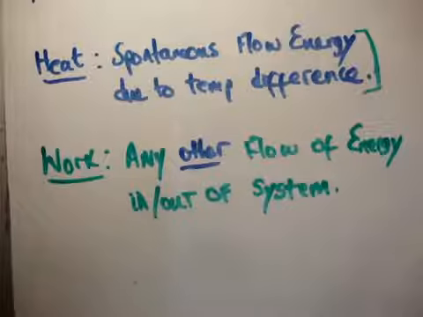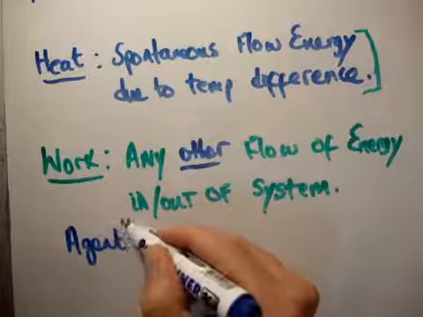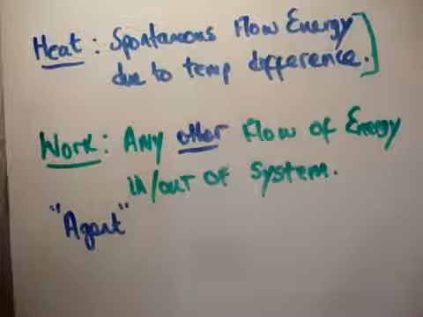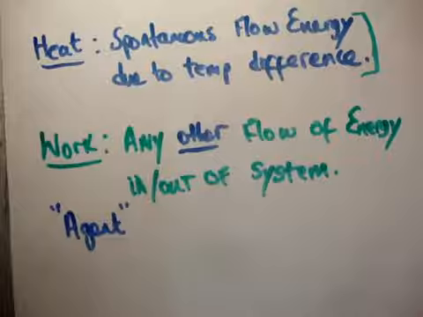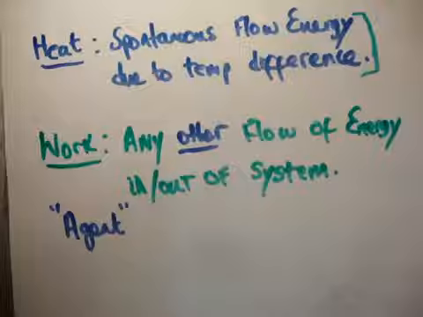So usually with work we can identify some form of an agent which does the work. For example, if you're looking at a car, the car's engine has a piston, so you can say that the agent performing work on the gas is the piston. Or if you're lifting weights, there's work being done on the weights, and the agent performing the work is you.